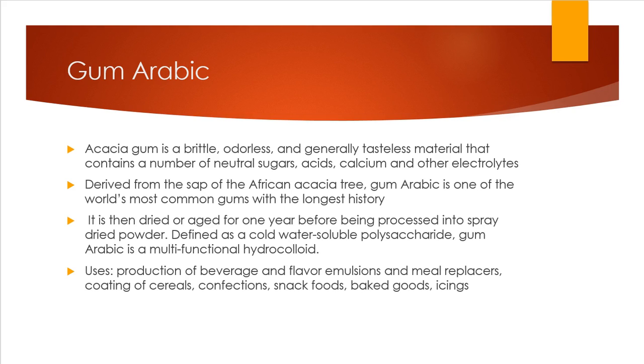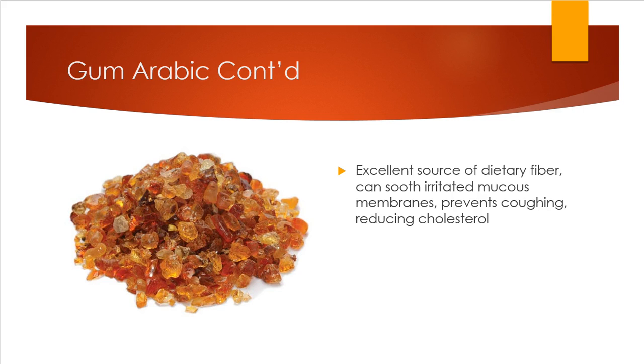Some variable uses for it. It can be used in the production of beverages and flavor emulsions, as well as meal replacements. It's used in the coating of cereals, confections, baked goods, as well as icings. And here's a picture of the gum, before it's processed into that powder. And here on the side you can see it's an excellent source of fiber.